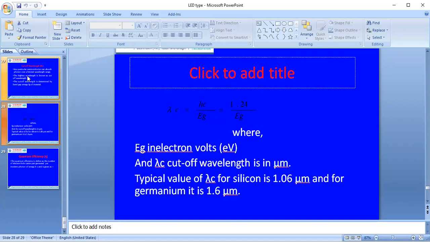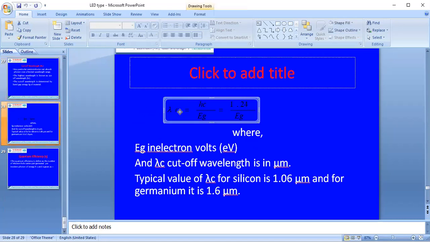The cutoff wavelength lambda c equals hc by Eg, where h is Planck's constant and c is the velocity of light. That equals 1.24 by Eg, where Eg is in electron volts and lambda c is in micrometers. A typical value of lambda c for silicon is 1.06 micrometers, and for germanium 1.6.